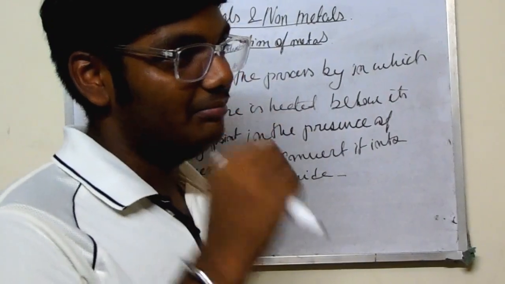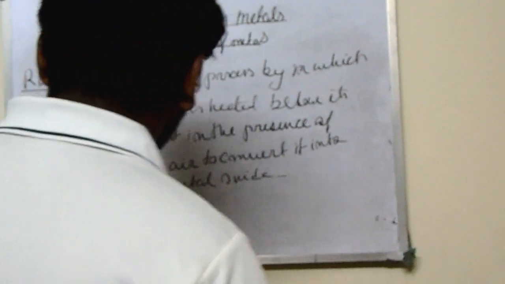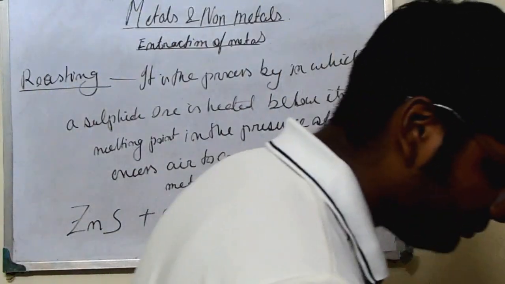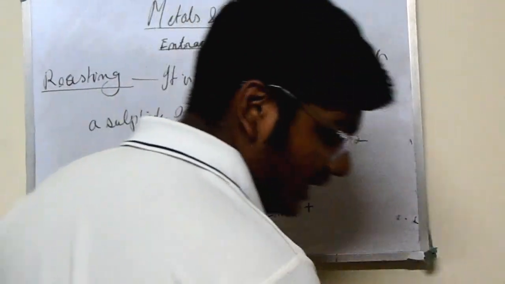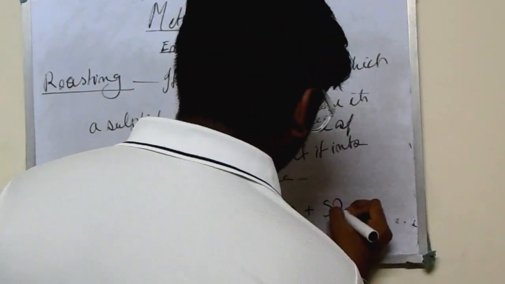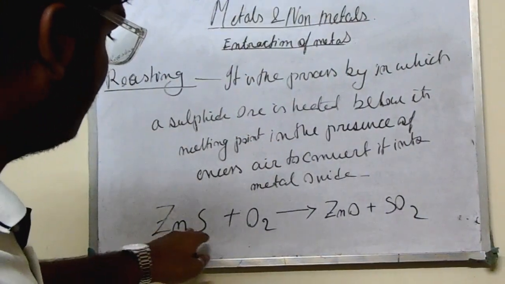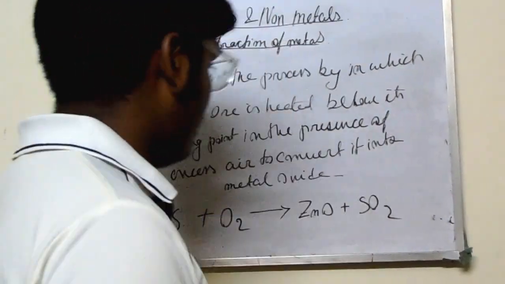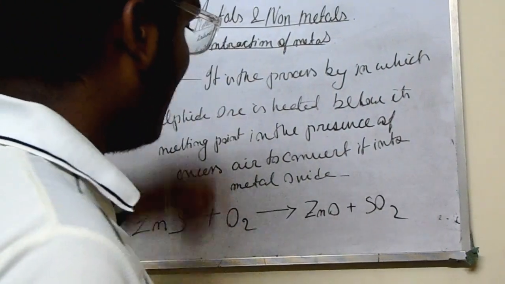Okay, go step by step, otherwise you will not understand. ZnS plus O2 gives ZnO plus SO2. Okay, we have seen that from the zinc sulfide we have got the zinc oxide one, and now we will see the next process.